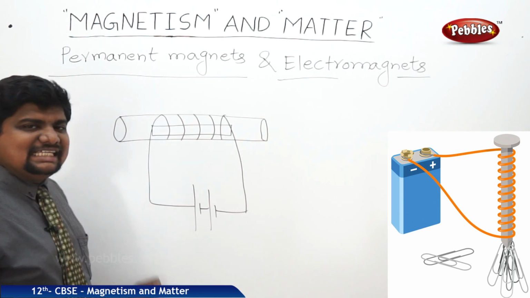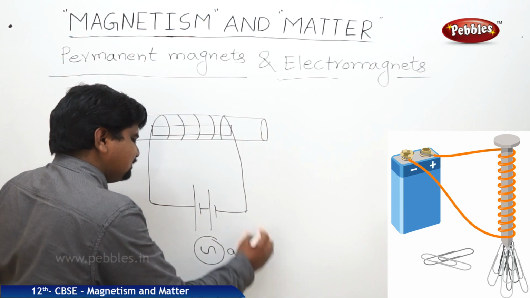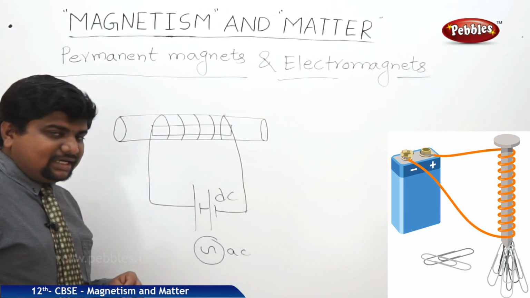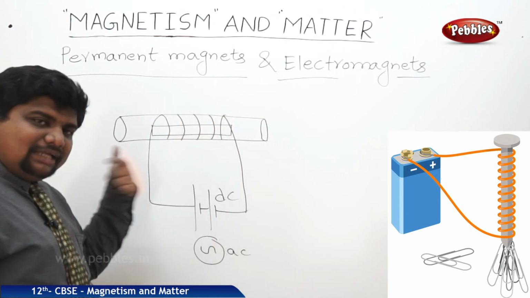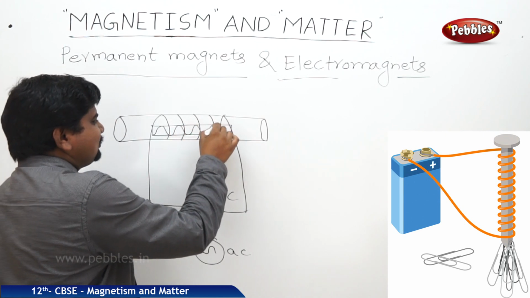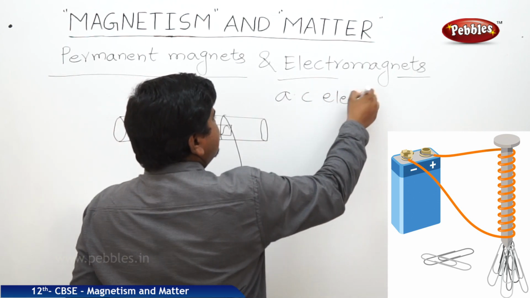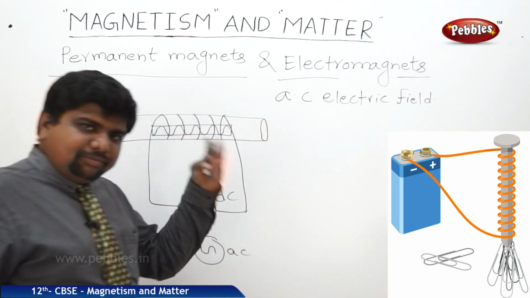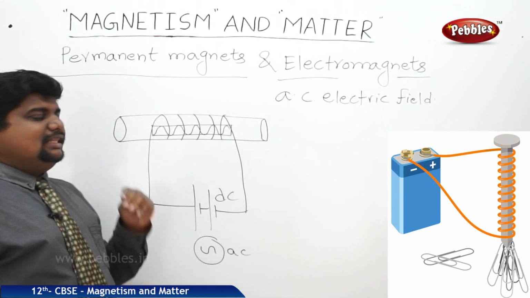Whenever some amount of AC current or DC current, instead of this we can use this symbol also, it is nothing but AC current, and this is DC. Whenever AC current is passing through these electromagnets, that is solenoids, the alternating direction of the AC current can produce a magnetic field, that is magnetization, in this material.